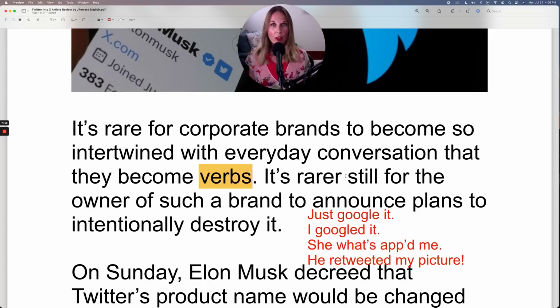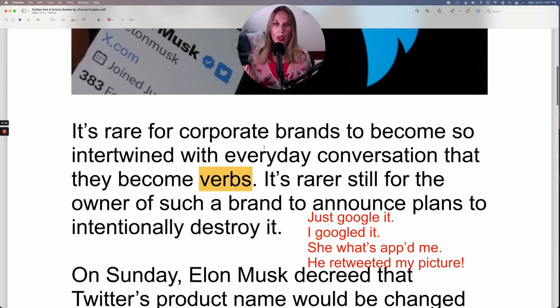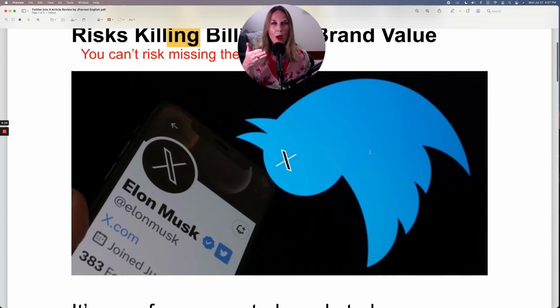It's rarer still. Listen to the pronunciation here. Rarer. So we have rarer. It's rarer still for the owner of such a brand to announce plans to intentionally destroy it. So Elon Musk intentionally destroyed Twitter by rebranding it as the company X.